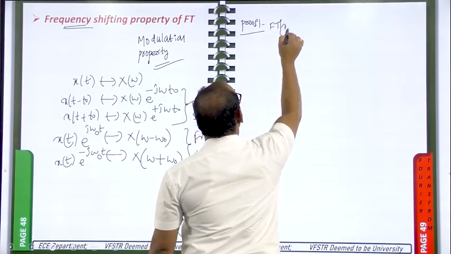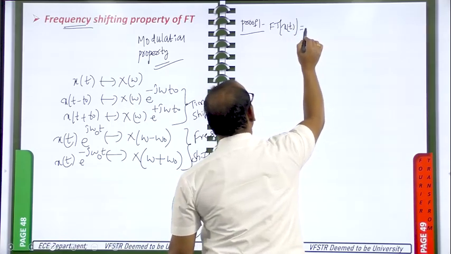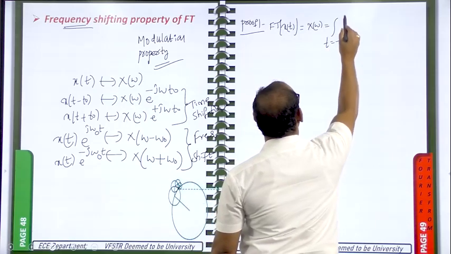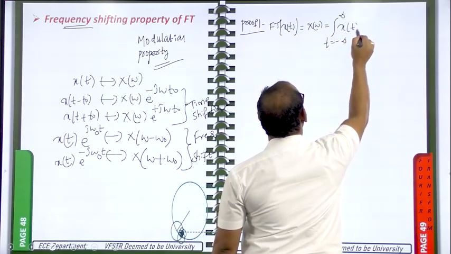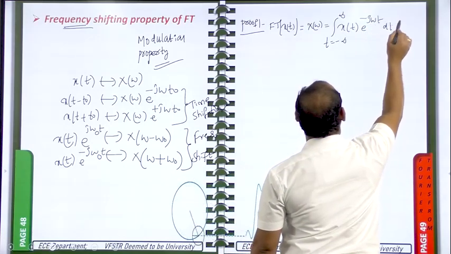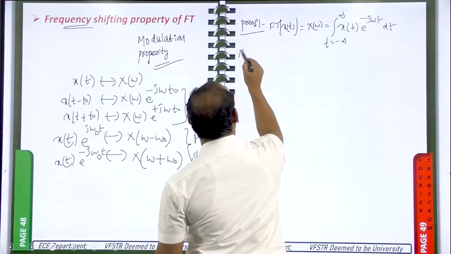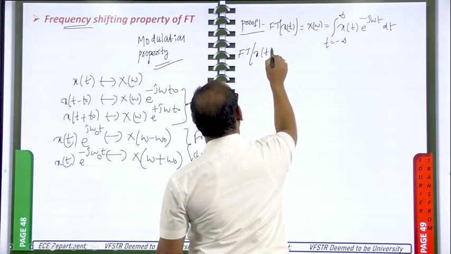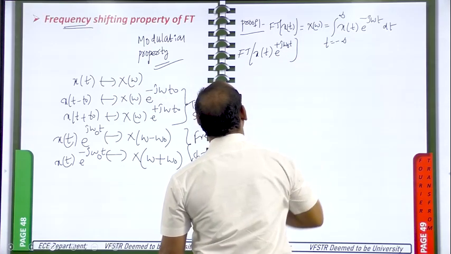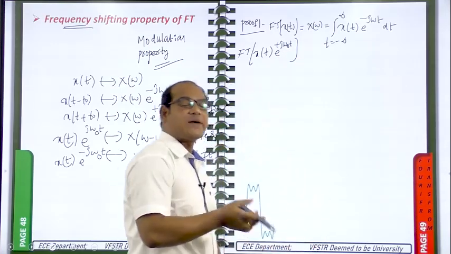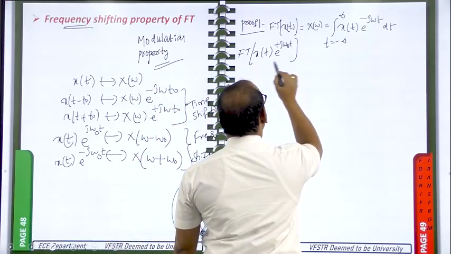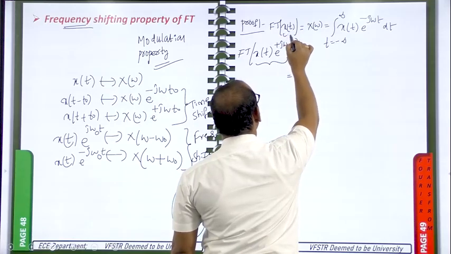Fourier transform of x of t is equal to X of omega, that is equal to the integral, t changing from minus infinity to plus infinity, x of t e power minus j omega t dt. Now we need the Fourier transform for x of t into e power plus j omega naught into t. For this one I am going to calculate the Fourier transform. I should get capital X of omega minus omega naught. This is the signal now. Here the signal is x of t.